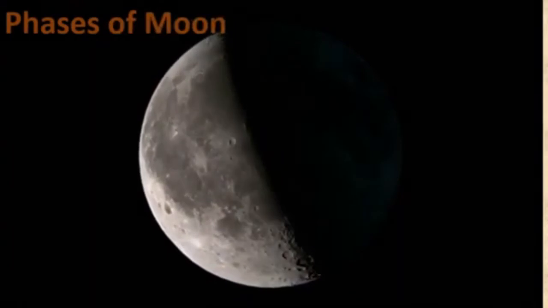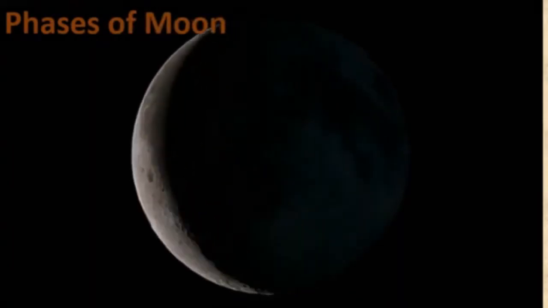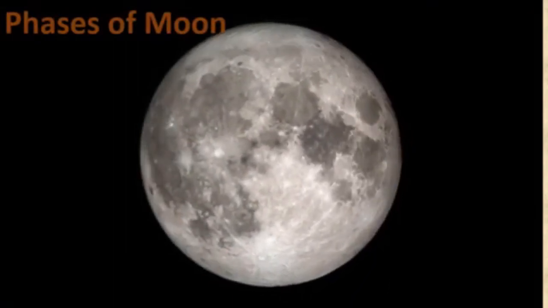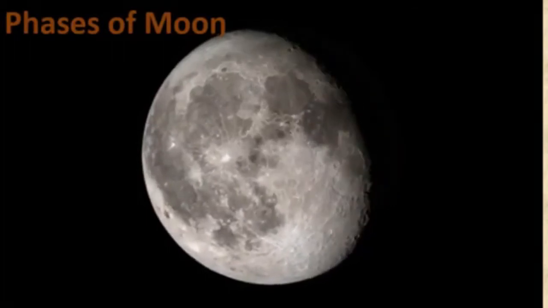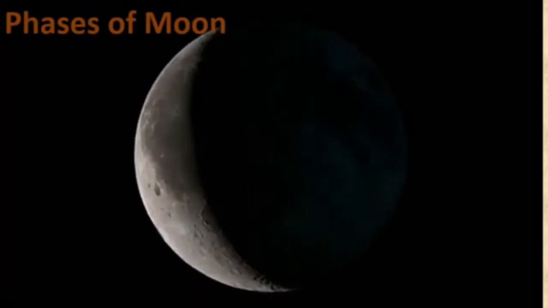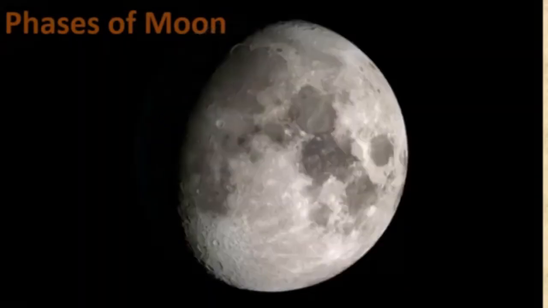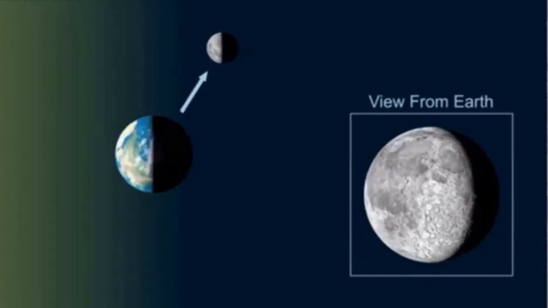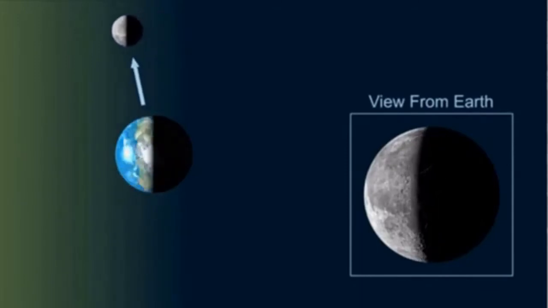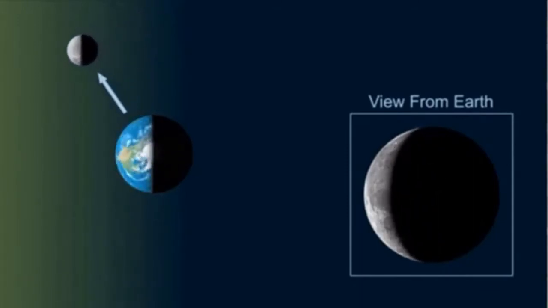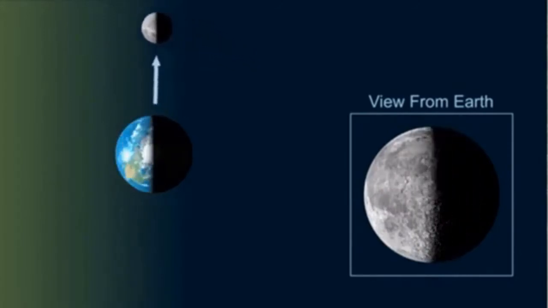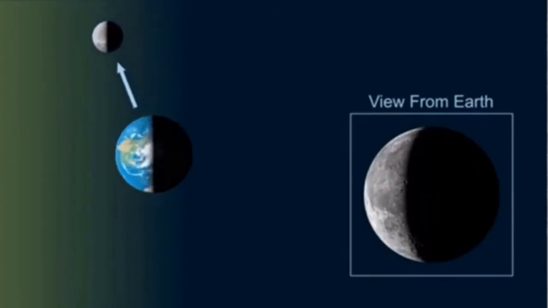The moon revolves around the earth and the earth revolves around the sun. However, these two orbits intersect. Hence, the sun, the moon and the earth are not always along a straight line. Remember this. We see half of the moon's surface which faces the earth. That is, from the earth we see only one side of the moon. See here, you can see in the picture, view from the earth.